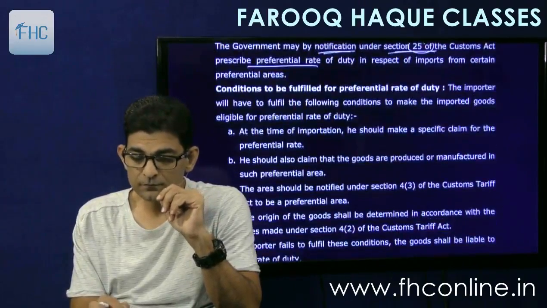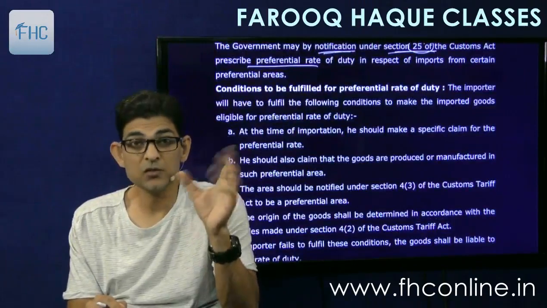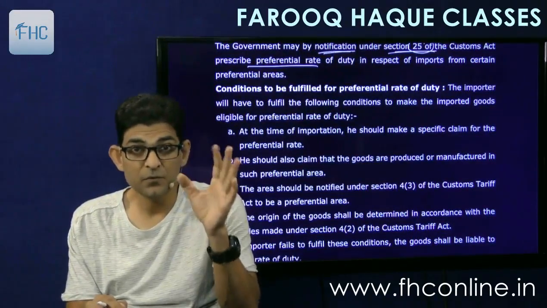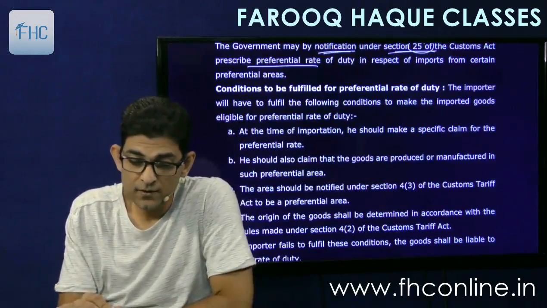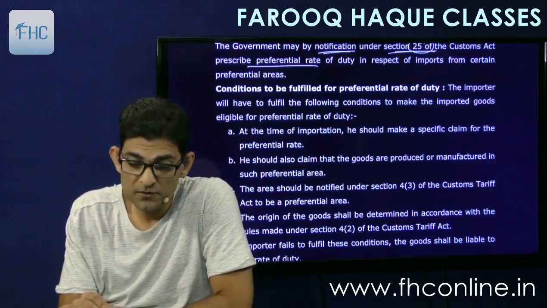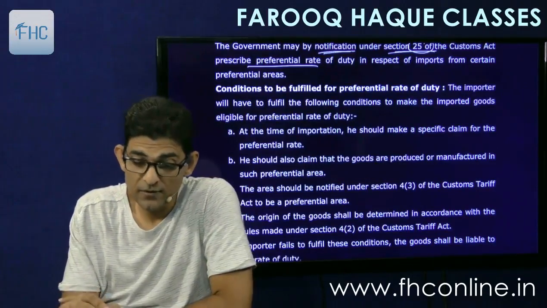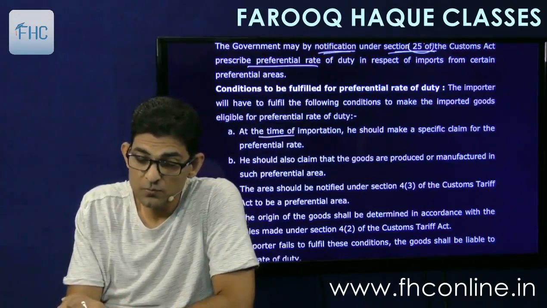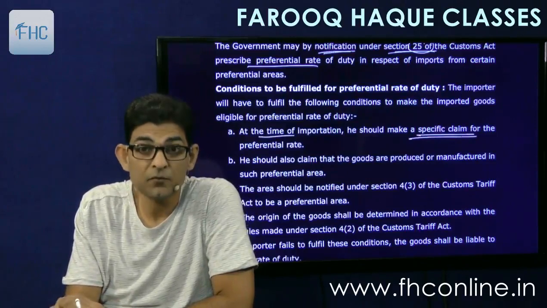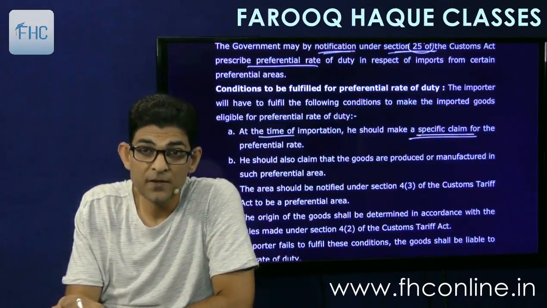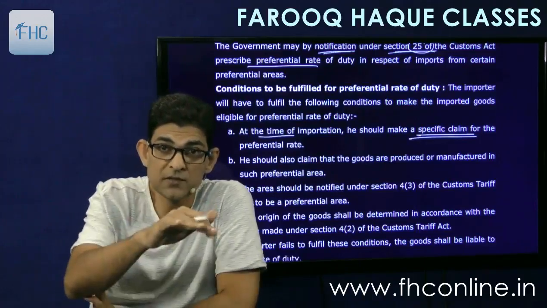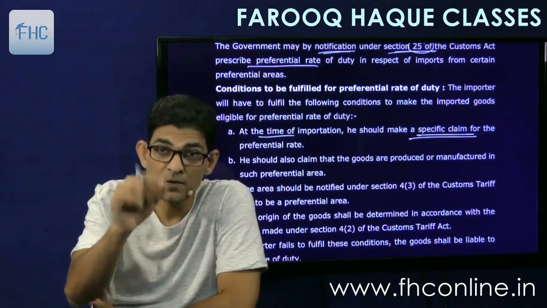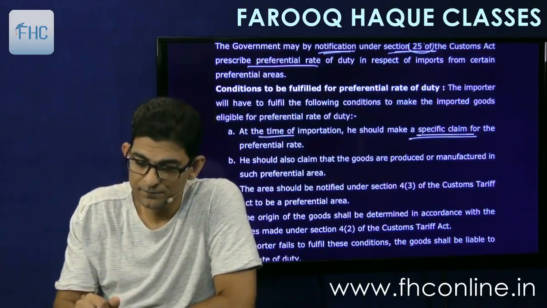Conditions are, now this question can come, what are the conditions for availing preferential rate of duty? It says the importer will have to fulfill the following conditions to make the imported goods eligible for preferential rate. Number 1, at the time of importation, he should make a specific claim for preferential rate. So, you have to make a specific claim. Where? In the bill of entry. The bill of entry means the document that the importer files. He has to make a claim that I want to claim preferential area rate.